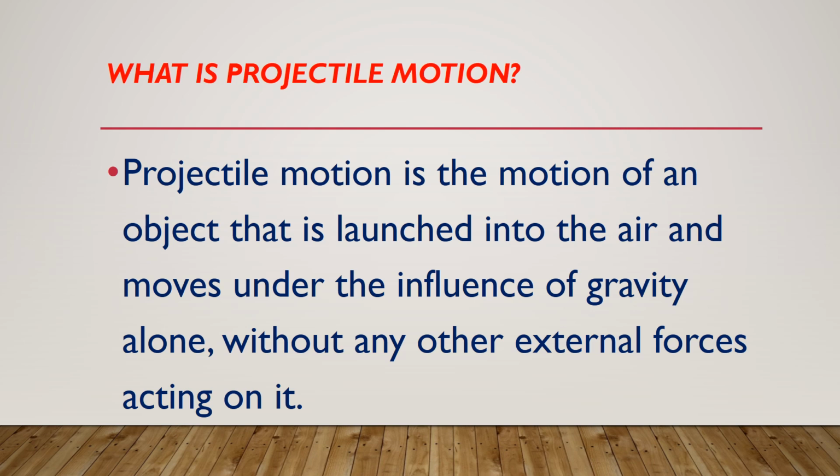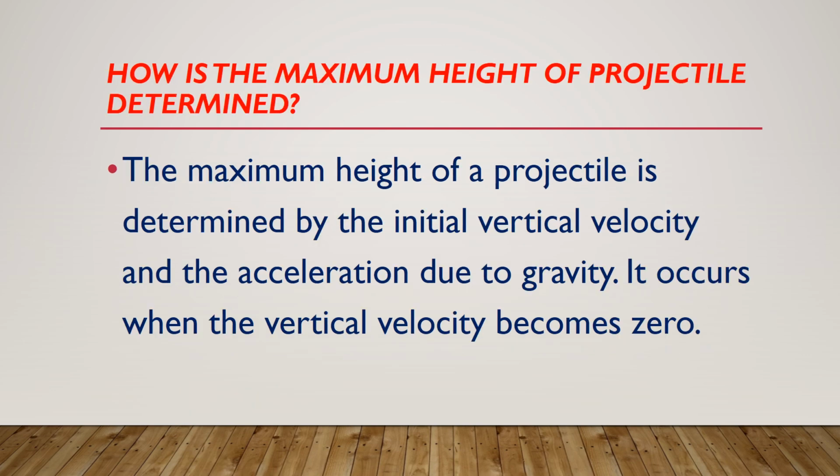What is projectile motion? Projectile motion is the motion of an object that is launched into the air and moves under the influence of gravity alone, without any other external forces acting on it. How is the maximum height of projectile determined? The maximum height of projectile is determined by the initial vertical velocity and the acceleration due to gravity. It occurs when the vertical velocity becomes zero.